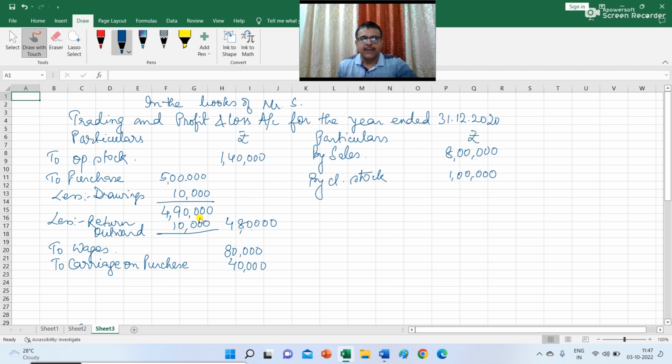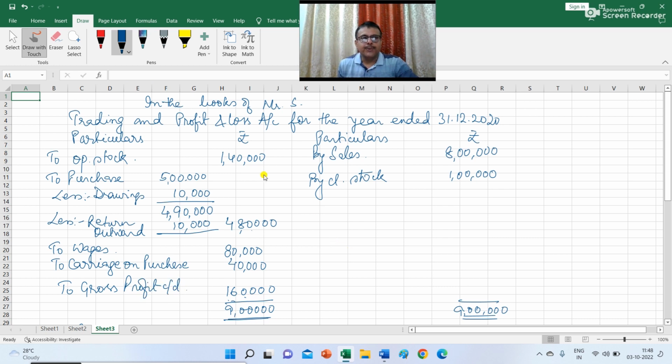So now it's time to close the trading and profit and loss account. The total of the credit side of the trading account is 9 lakh rupees, and the difference is 1,60,000, which represents the gross profit. So here I can write to gross profit.